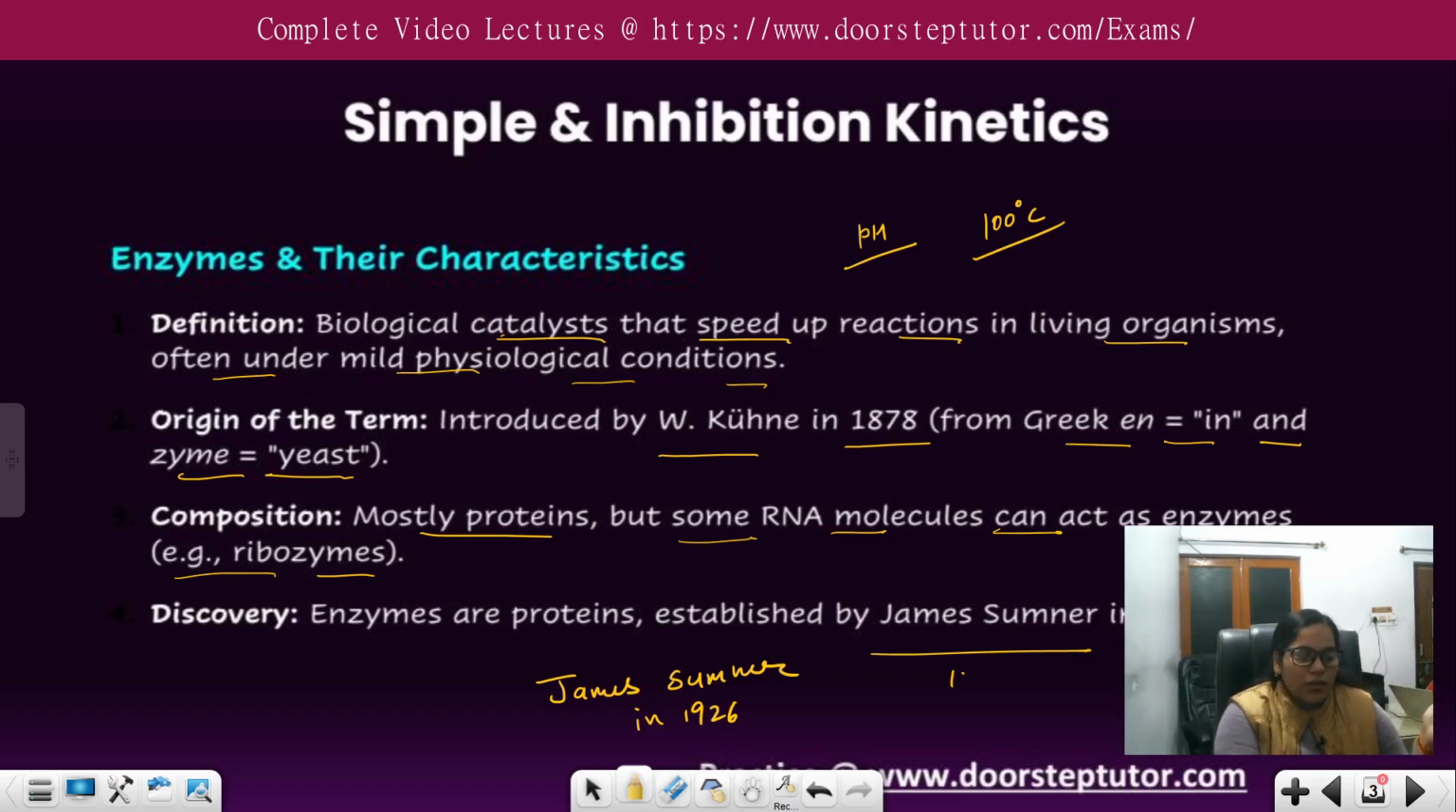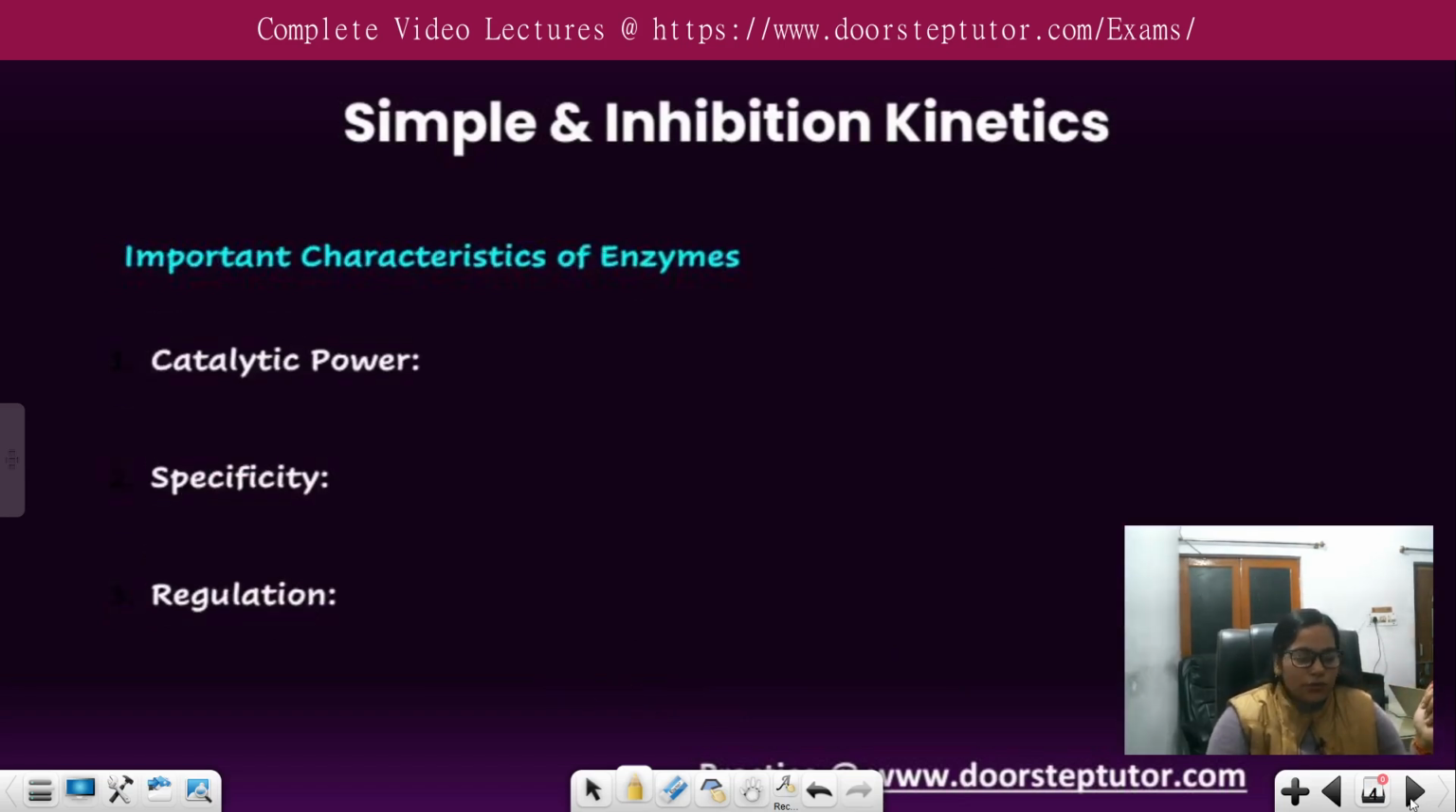Okay, so now we discuss their characteristics. What are the important characteristics of the enzyme? They are catalytic power, specificity and regulation. They are the most important characteristics of the enzyme. So we study one by one, starting with catalytic power.